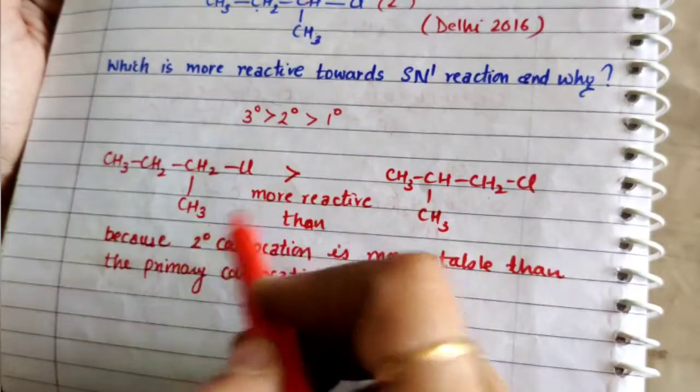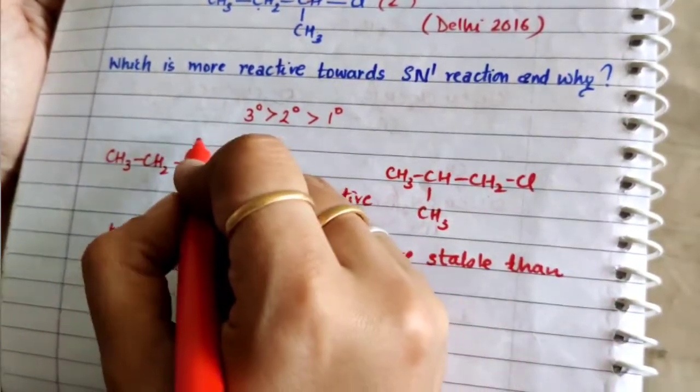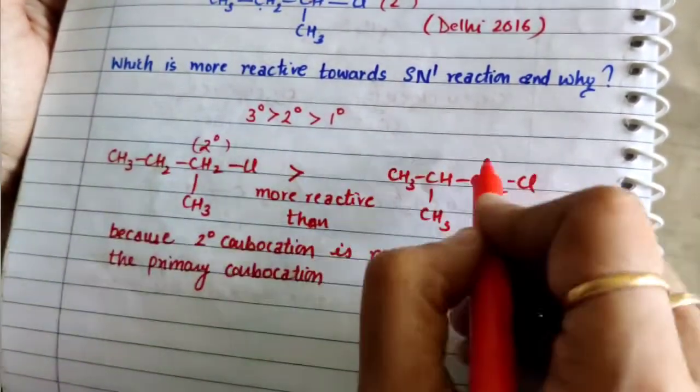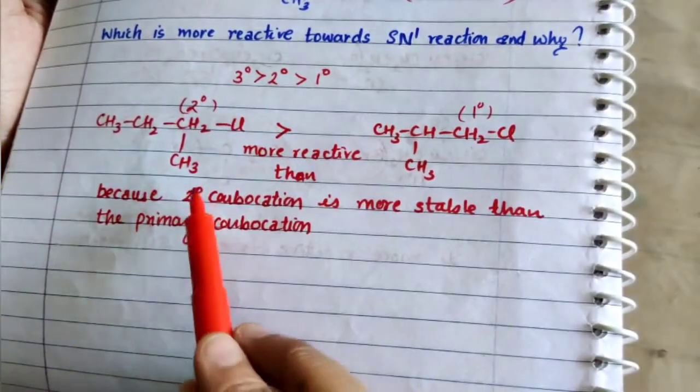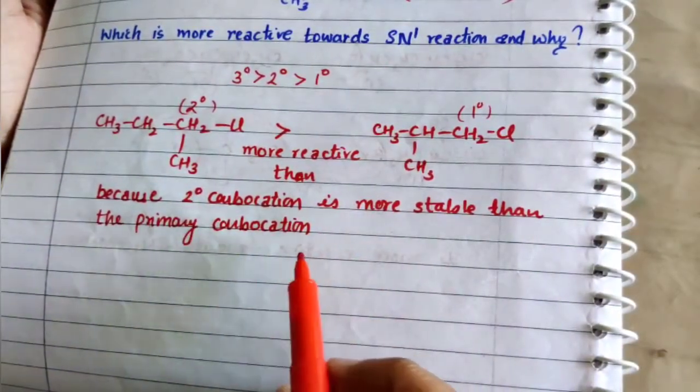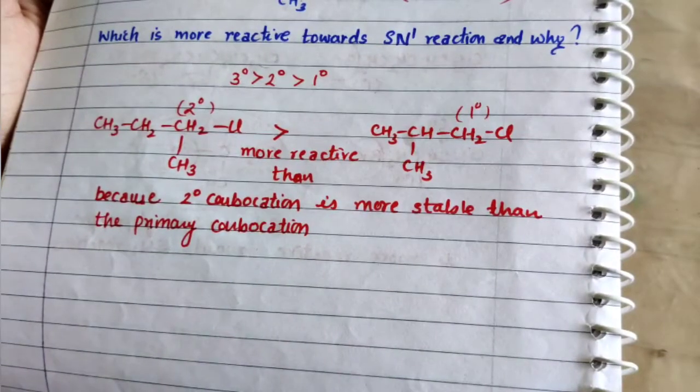So you have to write it like this, where you have to represent that this one is secondary and this one is primary here. And why is it more reactive? Because secondary carbocation is more stable than the primary carbocation.